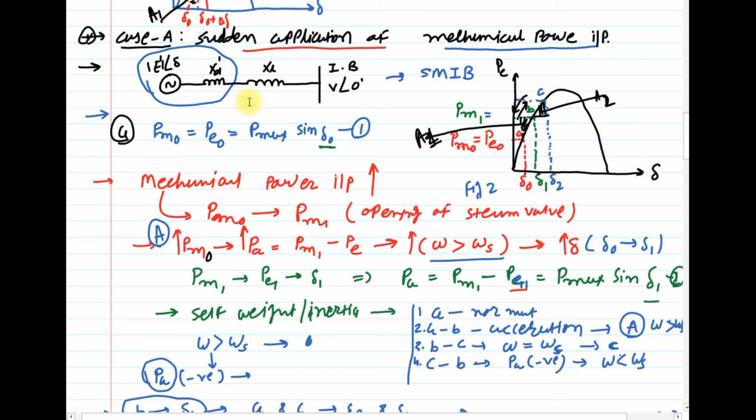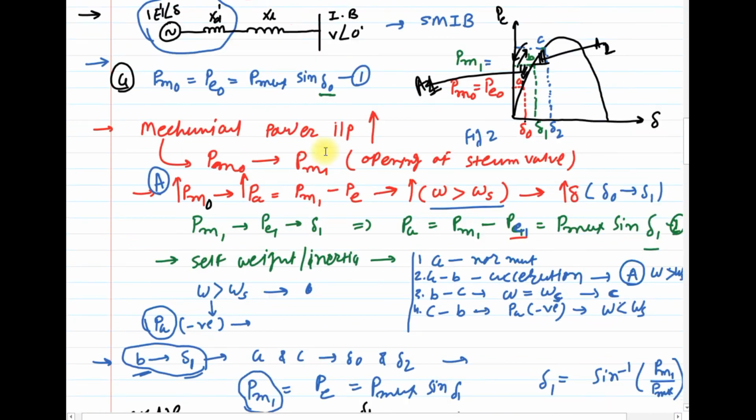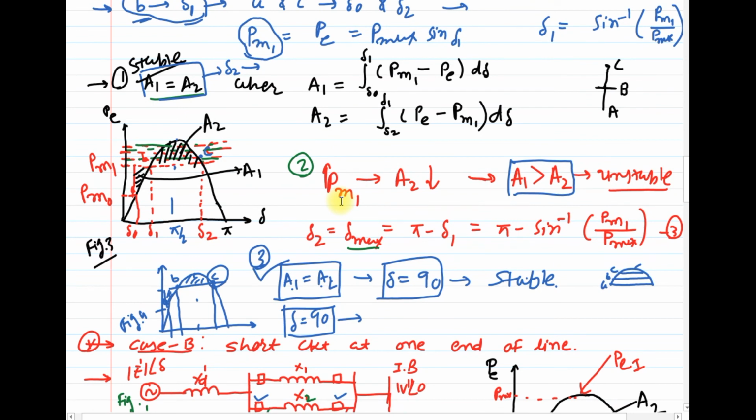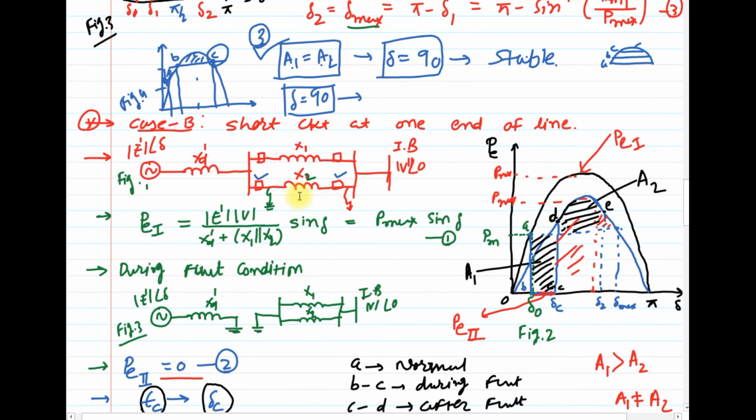If suddenly the mechanical power input is increased, then when do we get stable operation and when do we get unstable operation, that you have to conclude. And one more interesting conclusion we derived is that beyond 90 degrees we can get stable operation in the case of transient stability analysis. Clear? Okay.